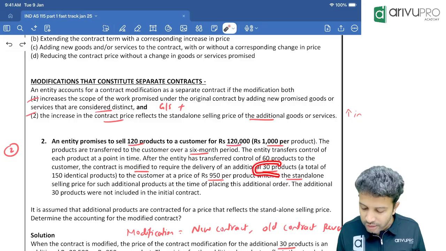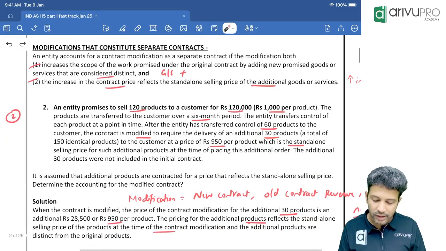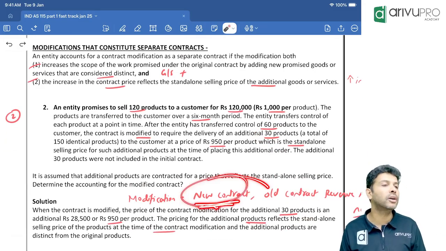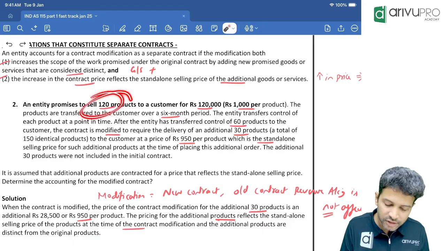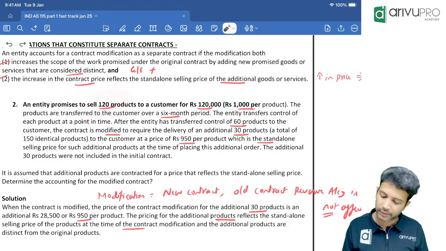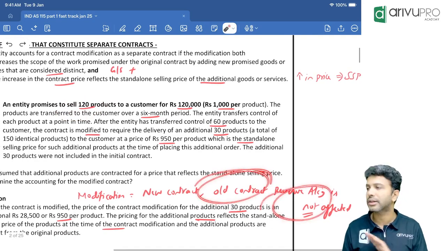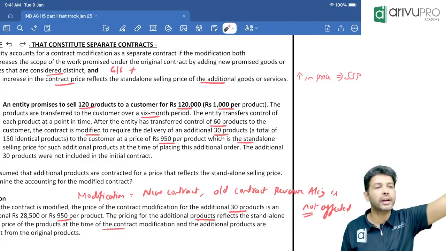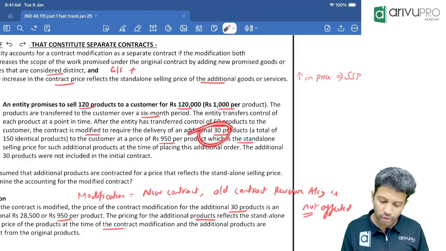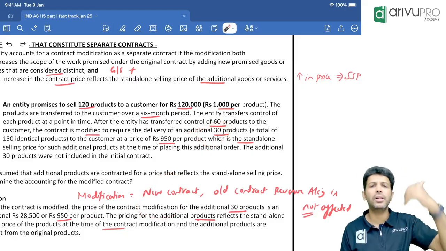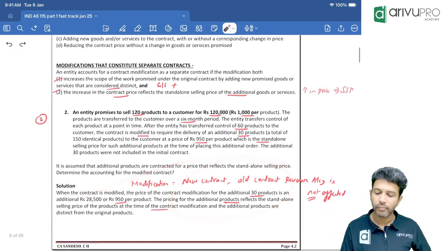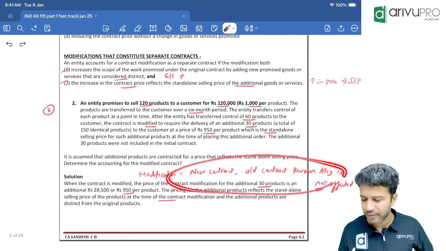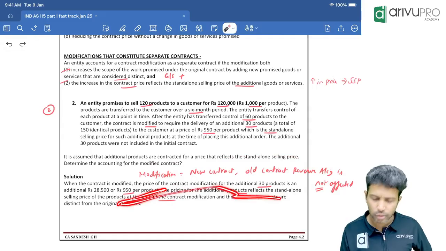So how will you account for these 30 products? For this modification, you will account for it as a new contract. So whatever revenue recognition you were doing for the existing 120 products, is it affected or not affected? The old contract's revenue recognition is not affected. Whatever you were doing, continue with that. These 30 products, you treat as a new contract and apply all the 5 steps of revenue recognition once again. That's all. And only focus on the pointers that I've written. That's enough. No need to worry about the stories.